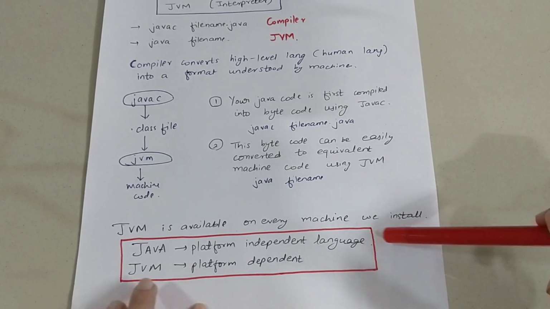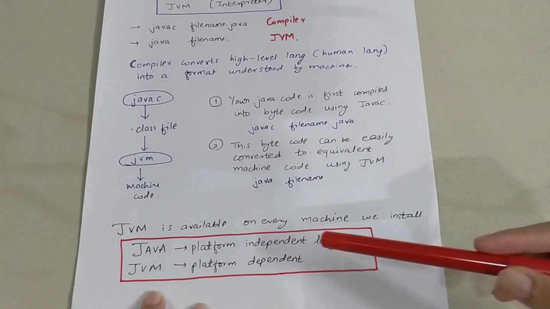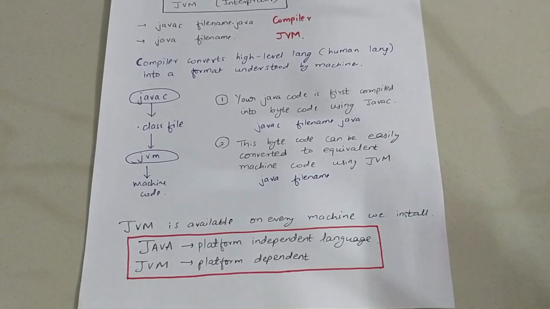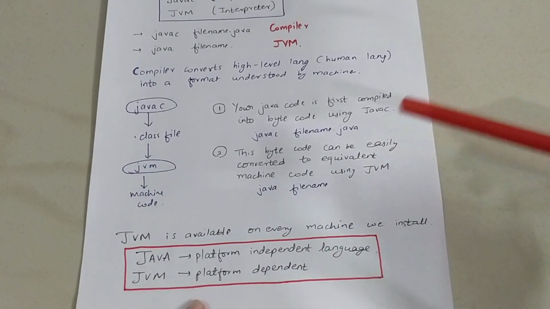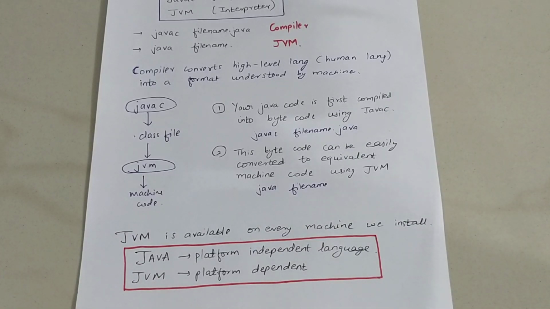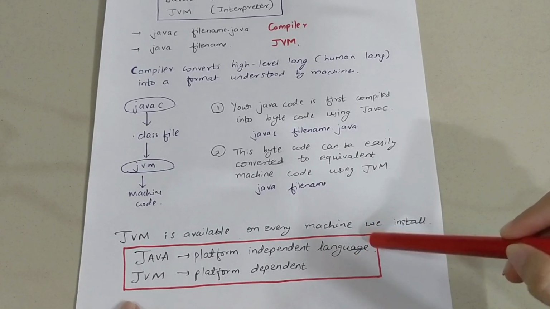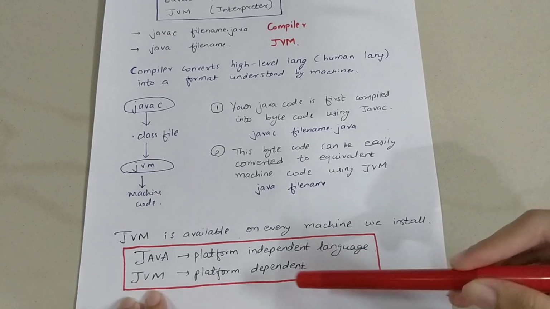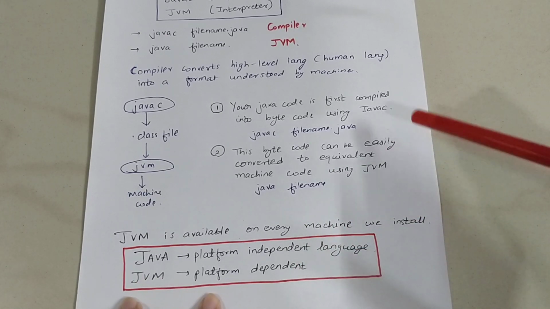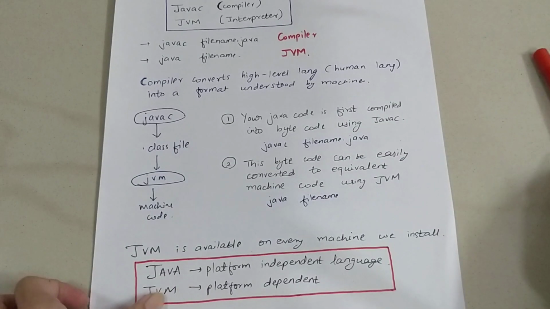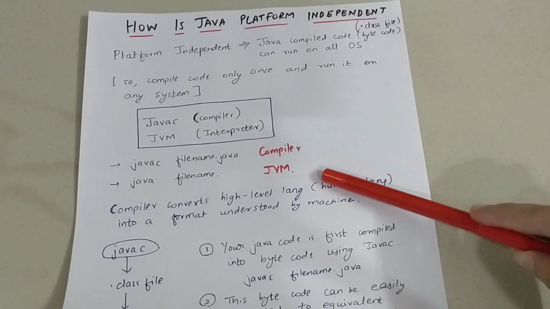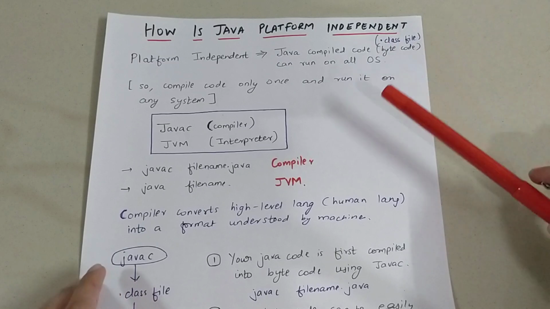One very important thing you should know is that Java is a platform independent language, that is right, but the JVM is platform dependent. So your Java code can be compiled anywhere, but the JVM depends on the operating system. I hope this answer was clear and it's clear why Java is platform independent.